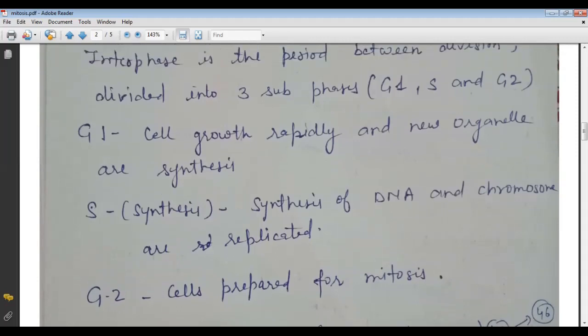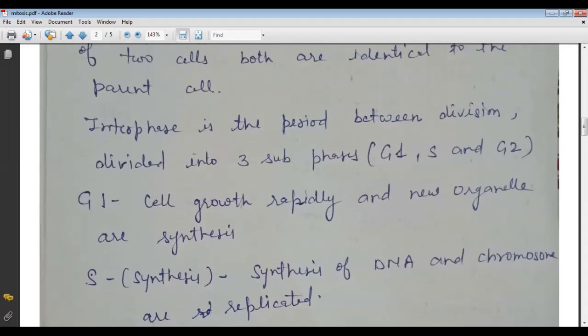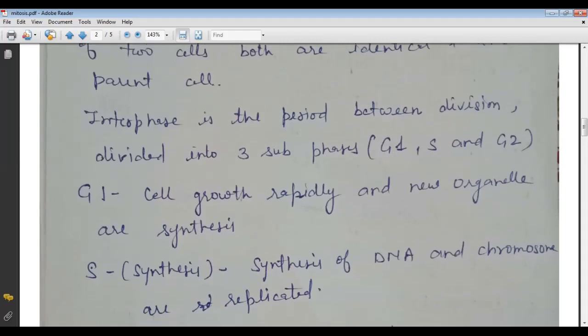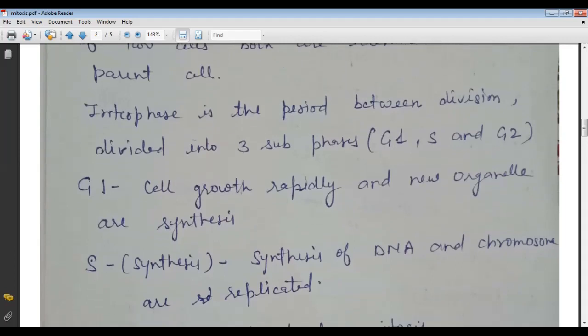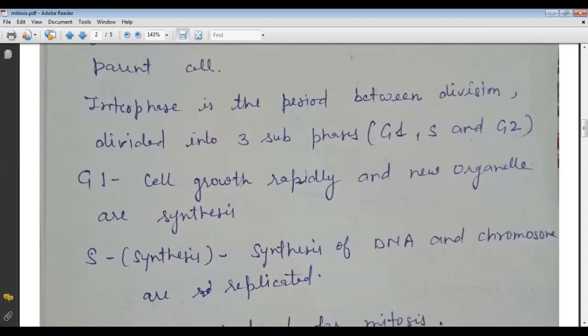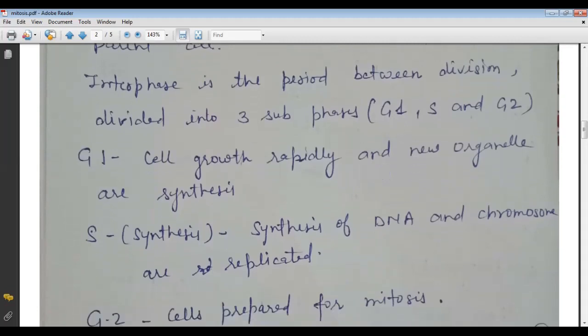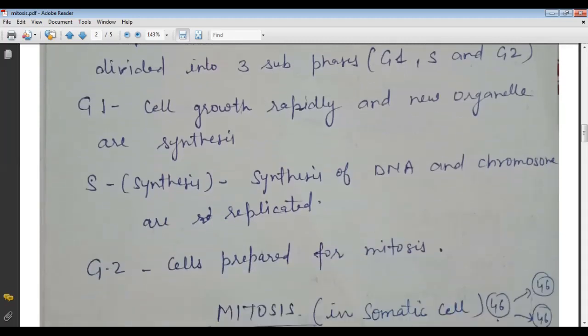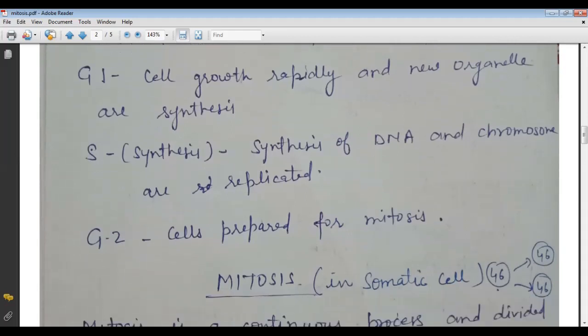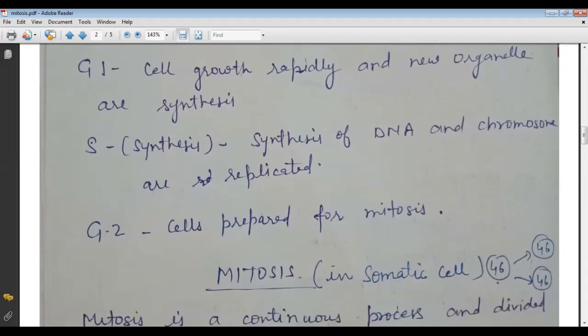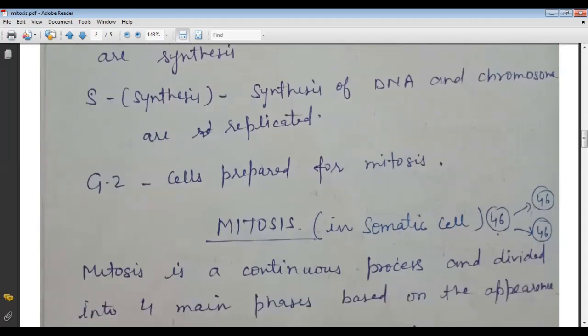There are three subphases of interphase. These are G1, S, and G2. This is an important point of this topic. In G1, the cell grows rapidly and new organelles are synthesized. S is called the synthesis phase. Here DNA is synthesized and the chromosomes replicate. In G2, the cells prepare for mitosis.